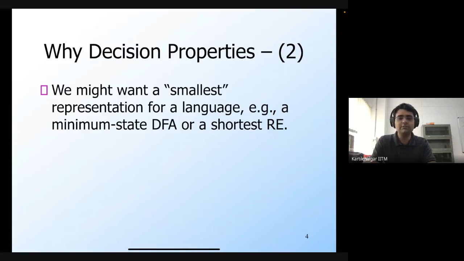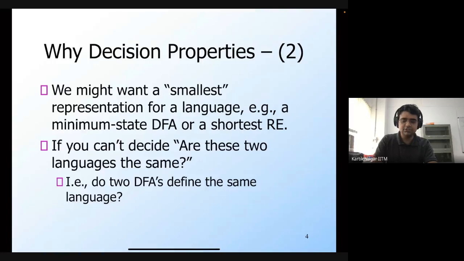We know that there could be multiple DFAs which accept the same language, and we might want to find out the DFA with the smallest number of states, or we might want to find the shortest regular expression. Again, given a regular language, there could be many regular expressions which describe the same language, and we might want to find the shortest one. All of these questions of minimization are directly related to a decision property: are two languages the same or not? For example, if you're given two DFAs.